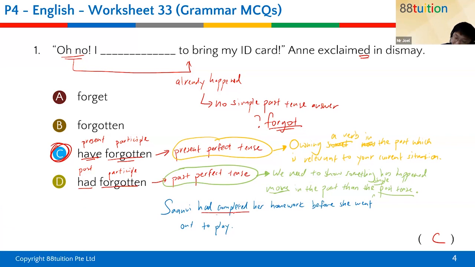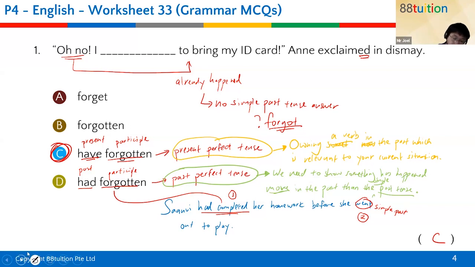Had completed, right? See, it's the same as this form, right? Had forgotten, had completed. It's the past perfect tense. So if I write it like this, had completed must happen first in terms of time, then the went happens second. All right, because when over here is just simple past. Went is the simple past of go. And that's how we use the past perfect tense versus the present perfect tense.